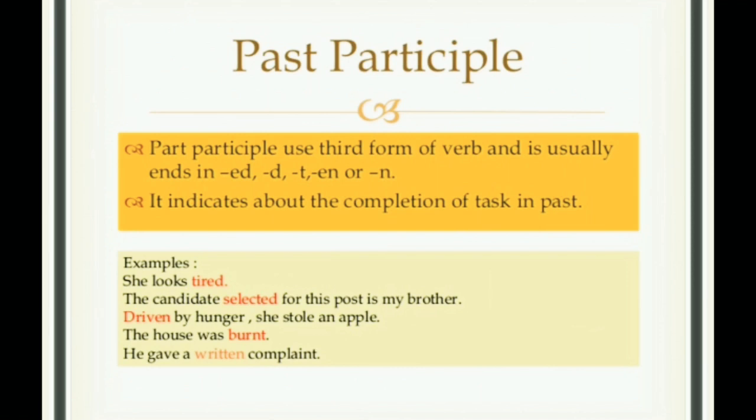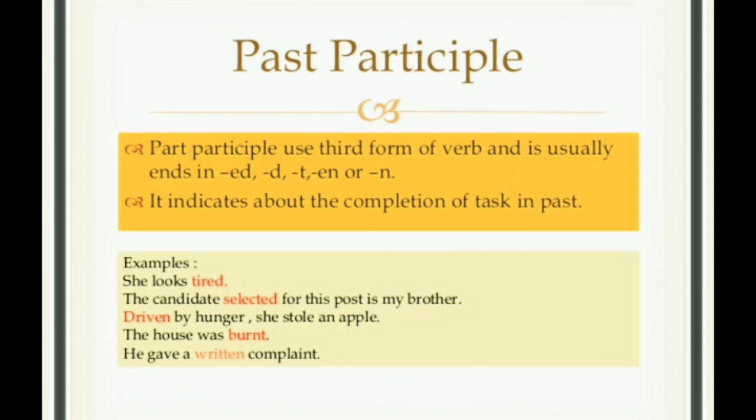Okay, students, so you can see tired, ed is added. The candidate selected for the post is my brother. So you see, select is a root word, and you add ed to it, it becomes a past participle. Okay, so all these actions have started from a point in the past and completed in the past itself.